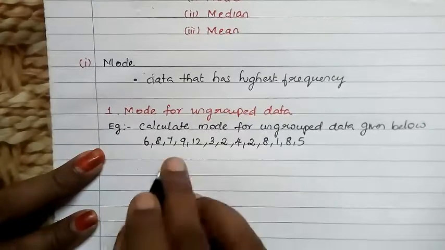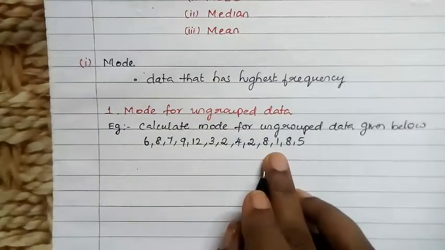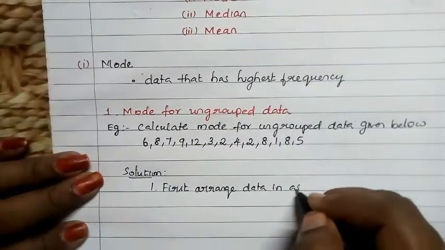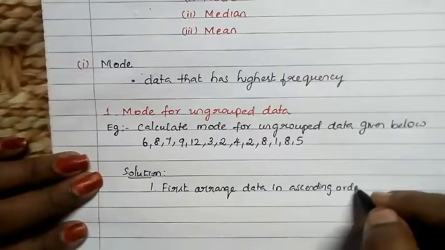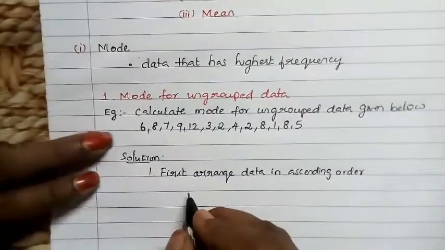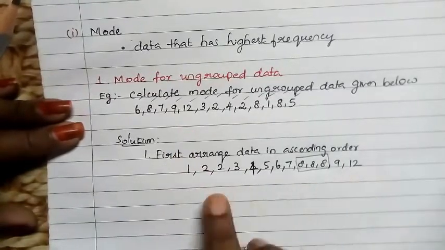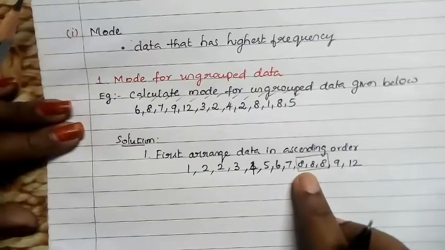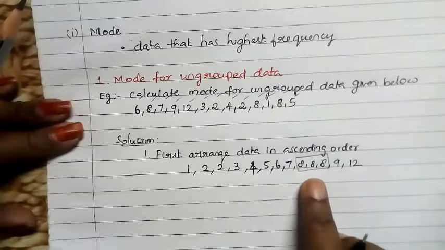First step is we have to arrange the given values either in ascending or descending order. Here we are going to arrange it in ascending order. So after arranging, the values become as shown. Now we have arranged the given data in ascending order. Here in this order, the number 8 occurs most frequently, which is 3 times. Hence, in this example, the mode is 8.